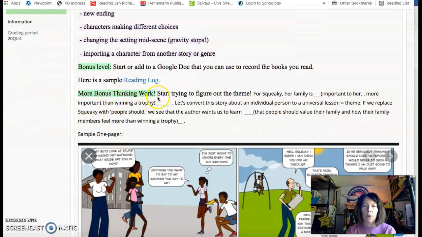More bonus thinking work. Start trying to figure out the theme. For Squeaky, her family is important to her, more important than winning a trophy. Let's convert this story about an individual person to a universal lesson, which is the same as a theme. If we replace Squeaky with people, we see that the author wants us to learn that people should value their family and how their family members feel more than winning a trophy.